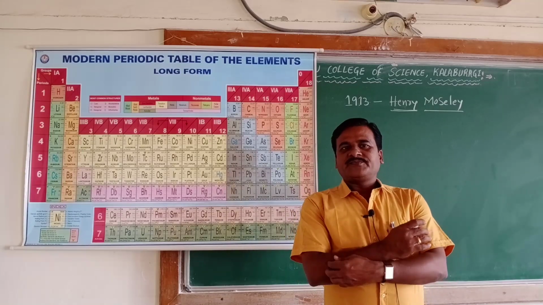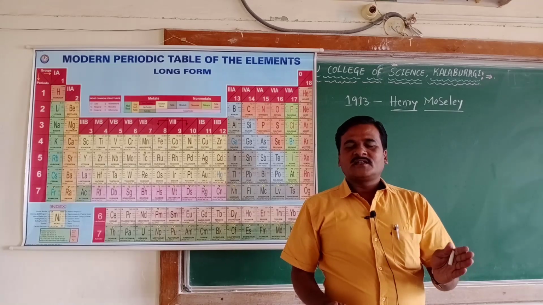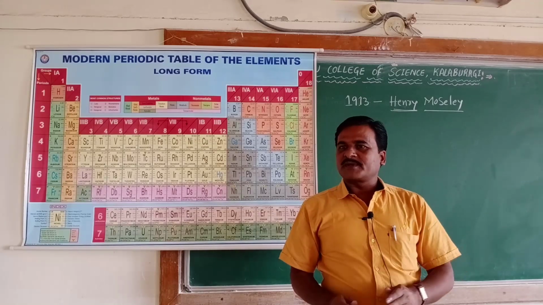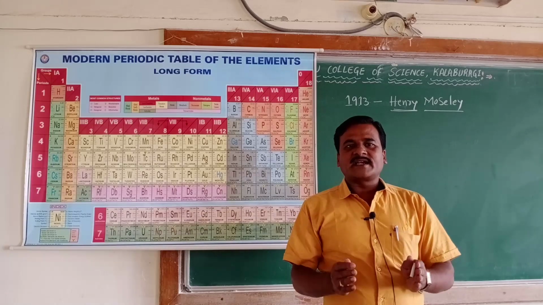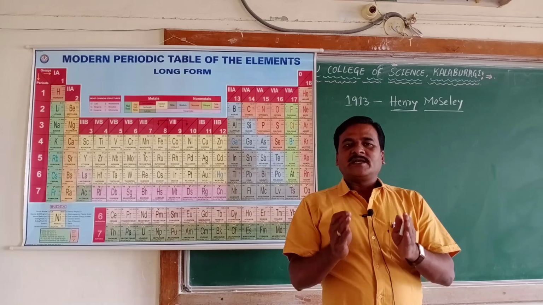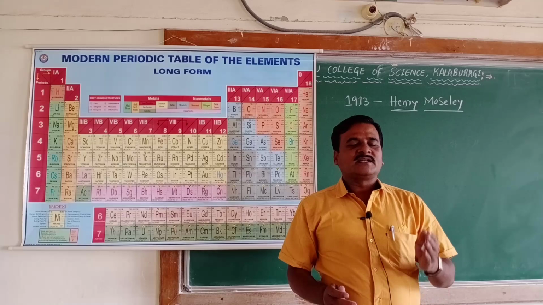With his experimental study, he ignored the contribution of atomic mass, and in its place he said atomic number is the main key point in deciding the properties of elements.